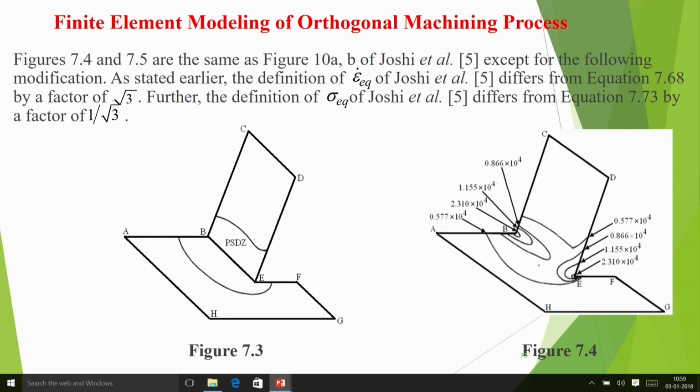Here you are getting an equivalent strain rate of 0.577 into 10 to the power 4, here it is very high, here it is somewhat less, here it is again high, and here it is 2.3 into 10 to the power 4, like that. So we have these values and we get the contour. Contour means that in this region, from here to here, one particular equivalent strain is there, and here another particular strain is there. Like that these contours are plotted.